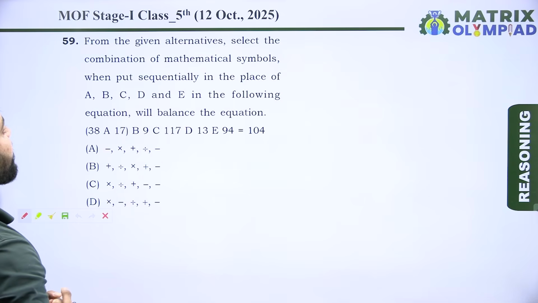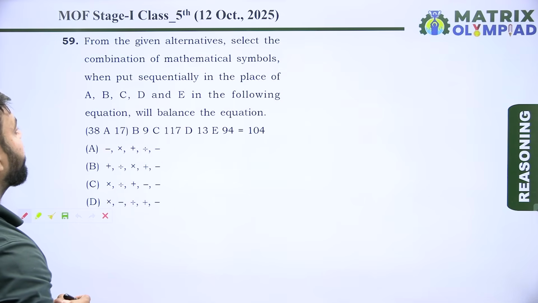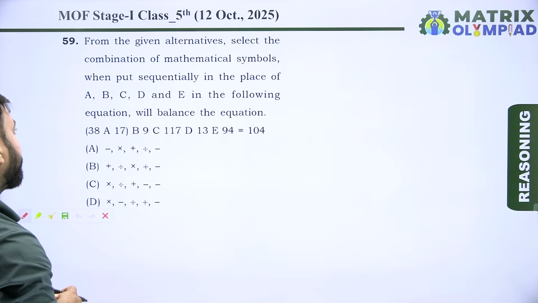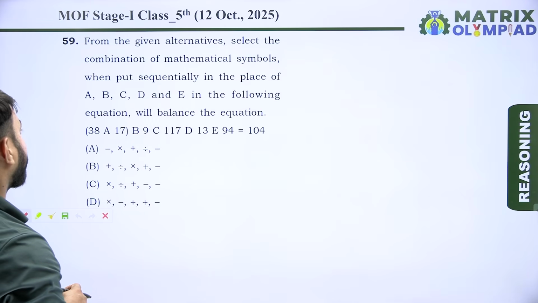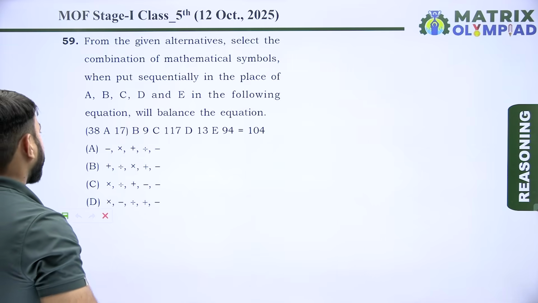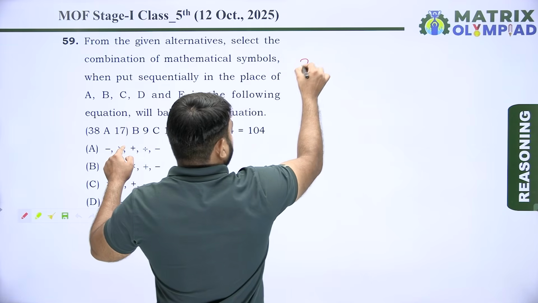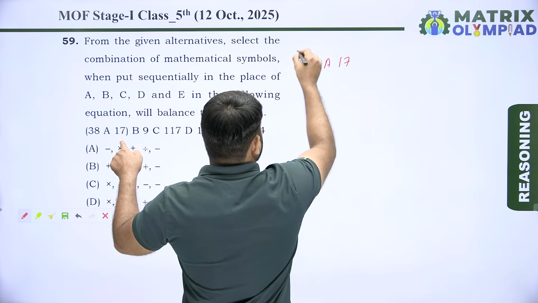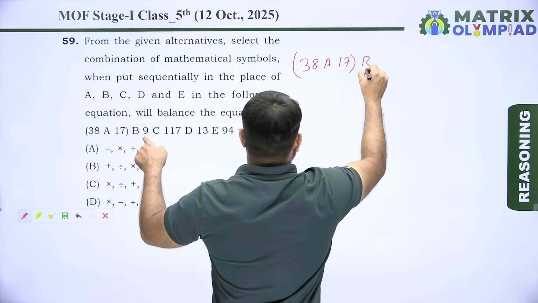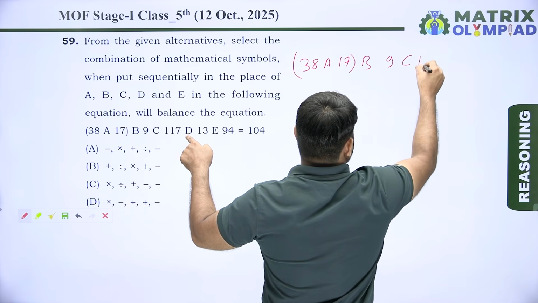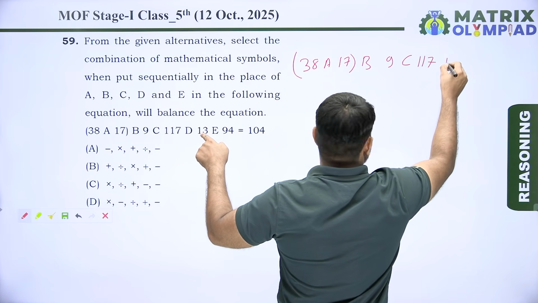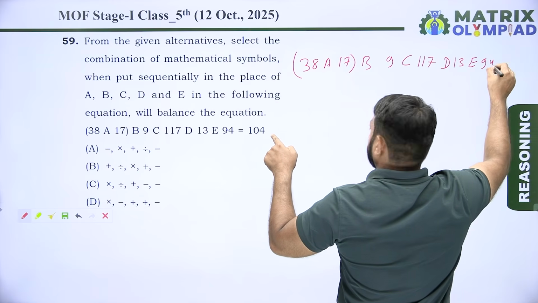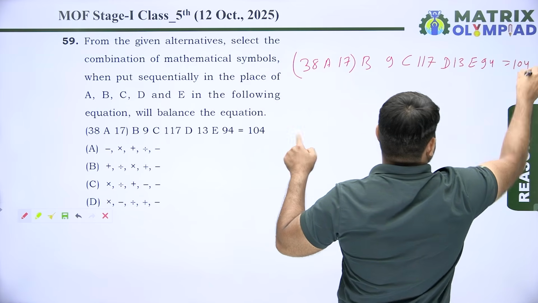From the given alternatives, select the combination of mathematical symbols which, when put sequentially in the place of A, B, C, D and E in the following equation, will balance the equation. So the equation is 38 A 17 bracket close B 9 C 117 D 13 E 94 is equal to 104.